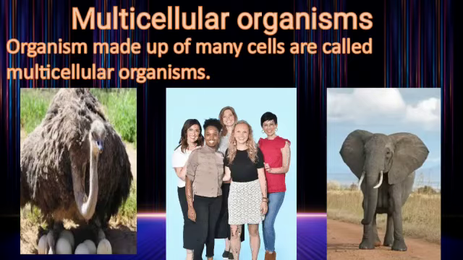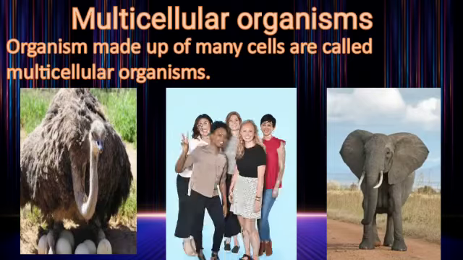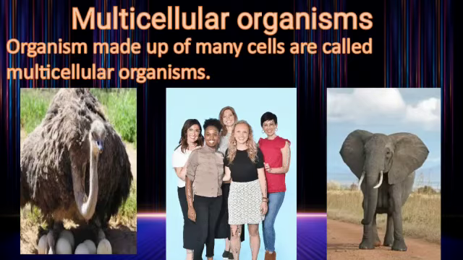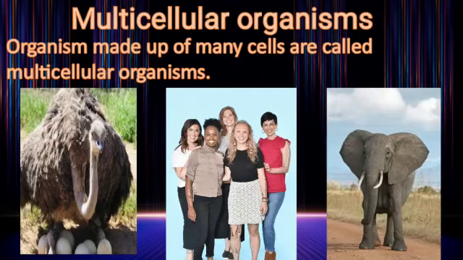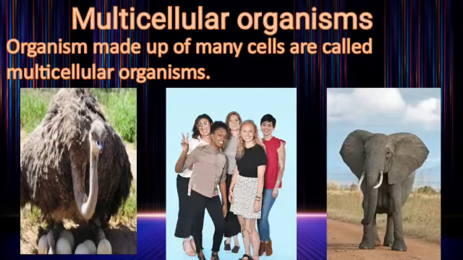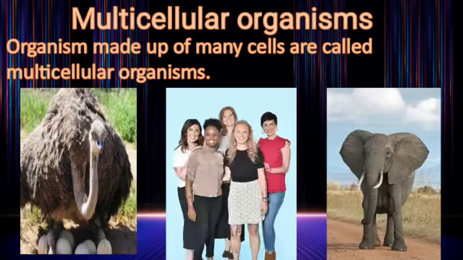All multicellular organisms, including human beings, show division of labor. It means that different parts of a multicellular organism perform different functions. For example, human body has stomach to digest, heart to pump blood, bones and muscles to perform movement and so on.